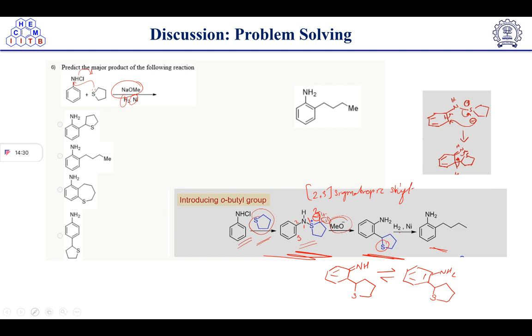So if you see the Raney nickel reduction, at that time you will get to know the sulfur moiety is getting reduced. So the correct answer is here, option number B.